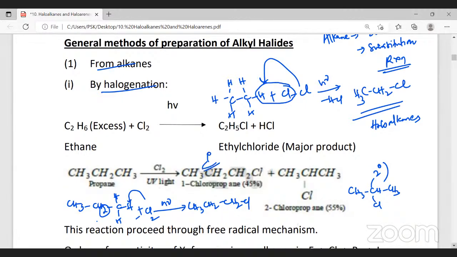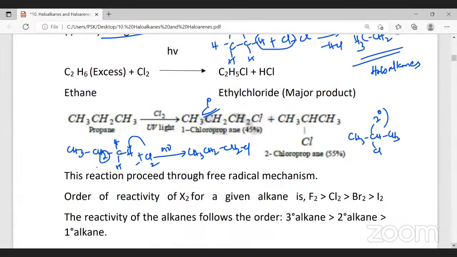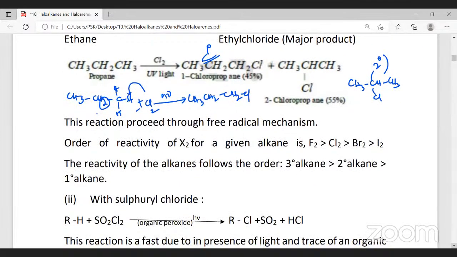Now we will learn which is more stable, all that in a few minutes' time. Now this substitution reaction proceeds through free radical mechanism. The order of reactivity of halogen for a given alkane, the order of reactivity.